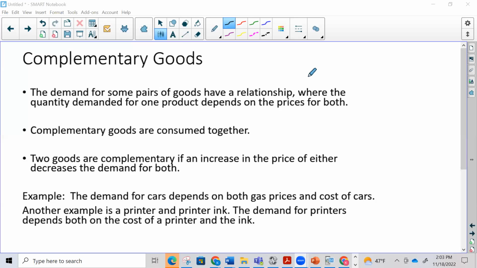So we're not going to do a lot with this concept, but there is one question on the online homework that will talk about complementary goods and substitute goods. The demand for some pairs of goods have a relationship where the quantity demanded for one product depends on the prices for both. Complementary goods are goods that are consumed together, and two goods are complementary if an increase in the price of either decreases demand for both.